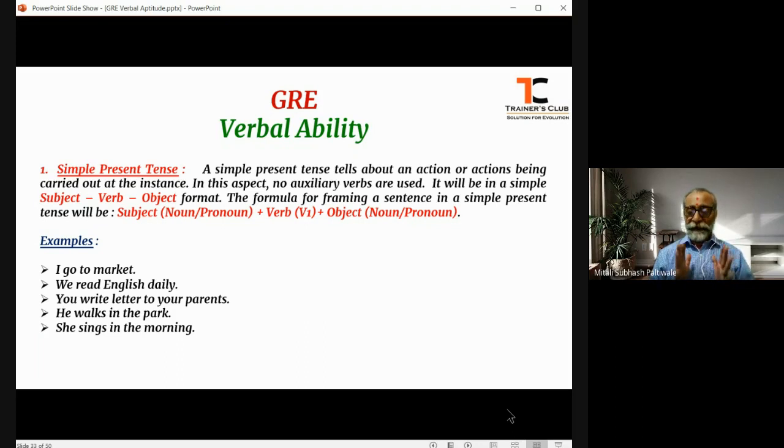Okay? So, simple present tense tells us about an action or actions being carried out at the instance. A simple present tense tells us about the action or actions that are being carried out at the right time, the present time, or the instance.